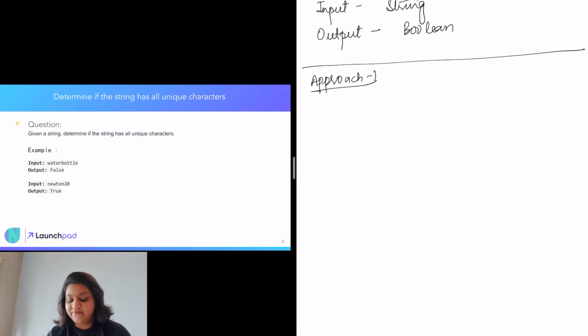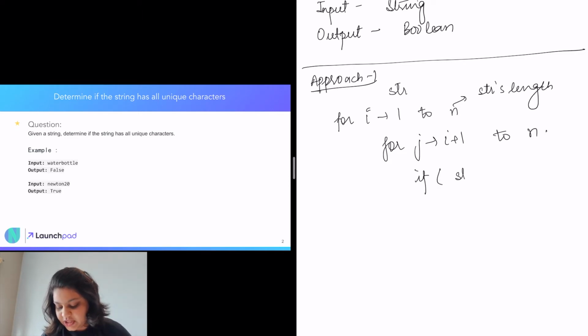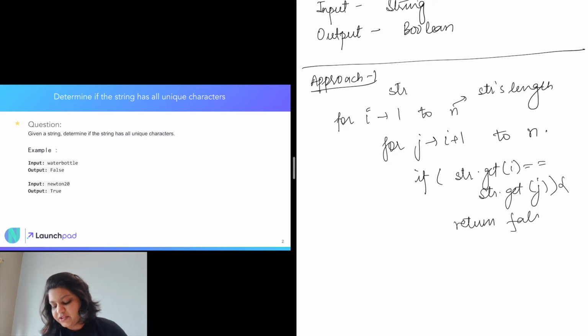If we write the pseudocode for it, it will go like this: for i equals 1 to n, n being the string's length, and for j equals i plus 1 to n, we just have to check if string.get(i) is equal to string.get(j). That means we have come across a duplicate character, so we just have to return false, and we will traverse through the whole string this way.